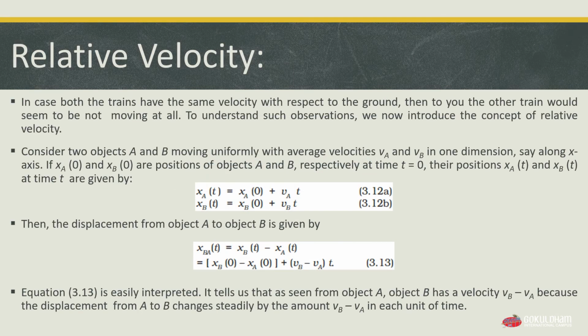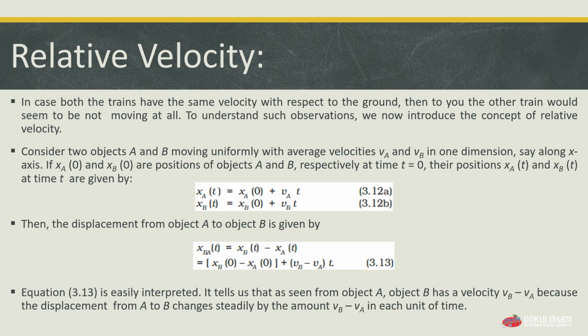That train must be traveling faster than you to be able to pass you, yet it doesn't seem as fast to you as it would to someone standing on the ground watching both trains. In case both the trains have the same velocity with respect to the ground, then to you the other train would seem to be not moving at all. To understand such observation, we now introduce the concept of relative velocity.